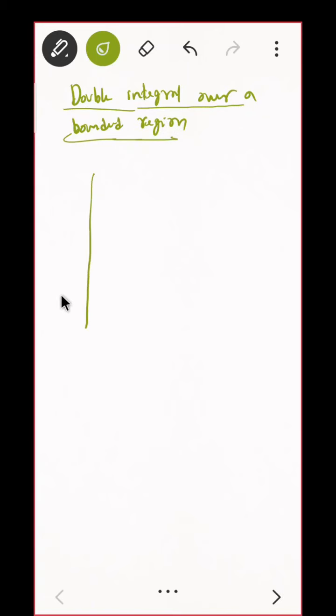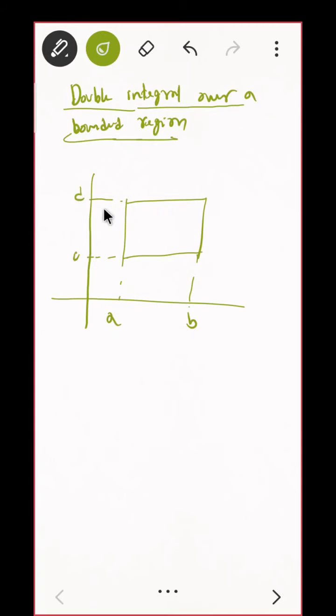Double integral over a bounded region. Correct? So this was our question. In our earlier case it was just a rectangle, something like this. So the integral would be from A to B and C to D, something like that. Correct? So what do we used to do?